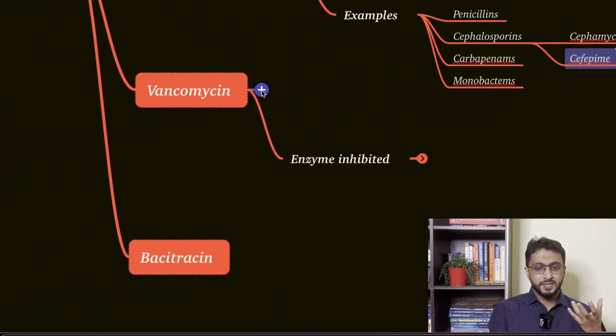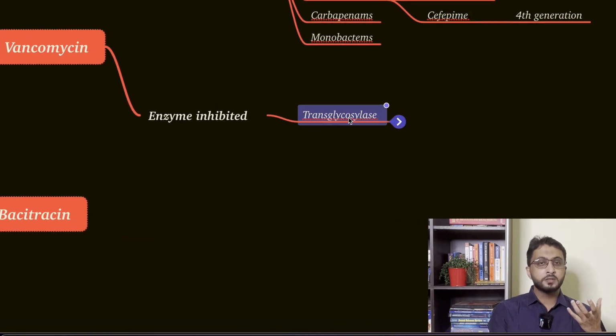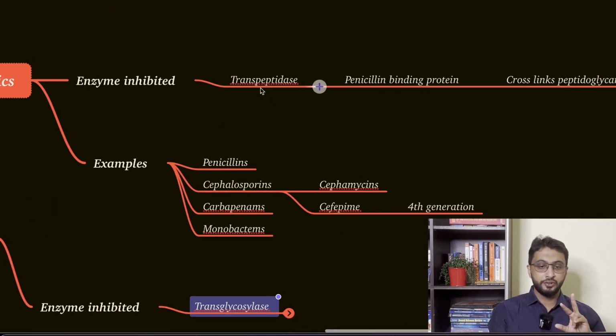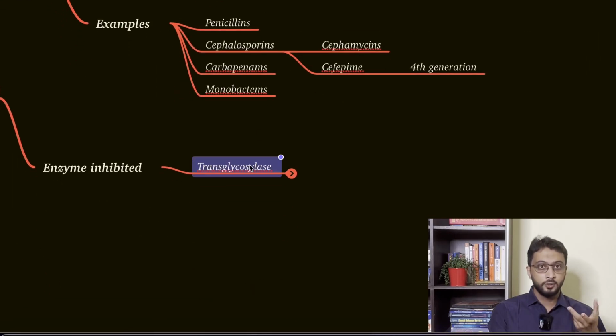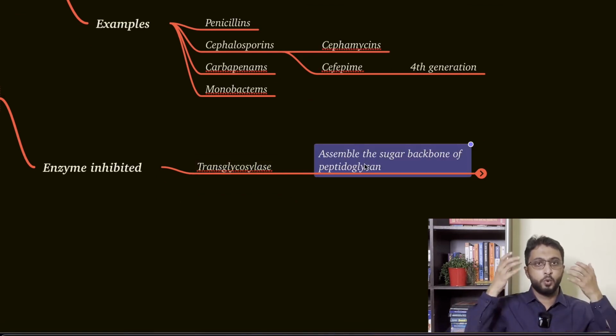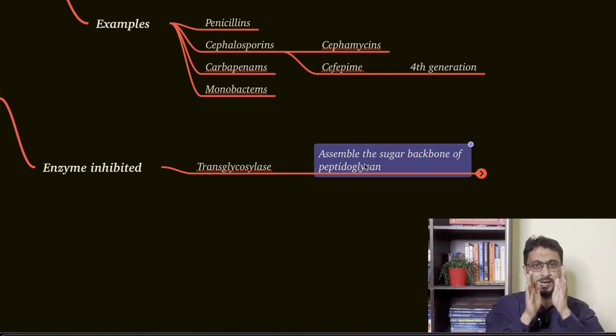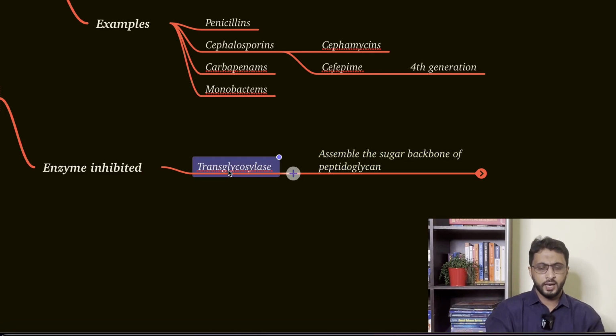Now, vancomycin, what you have to know is the enzyme inhibited here is transglycosylase. So this is basically what? Transpeptidase is peptidoglycan related. Now this is glycosylase, sugar. What it does is it assembles a sugar backbone. Just imagine the backbone. This peptidoglycan, behind that there is some sugar. So that is the connection of that sugar to the peptidoglycan. You don't need to remember all these mechanisms. I'm just connecting that transglycosylase so that it stays there in your mind.